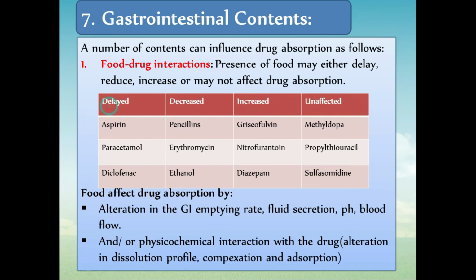The drugs which are administered with food and their absorption will get delayed: examples are paracetamol, aspirin, and diclofenac, generally NSAIDs. Then the drugs whose absorption will decrease with the food are penicillin, erythromycin, and ethanol. Then drugs whose absorption will increase with the food are griseofulvin, nitrofurantoin, and diazepam. And some drugs whose absorption is unaffected with the food are methyldopa, propylthiouracil, and sulfasomidine.